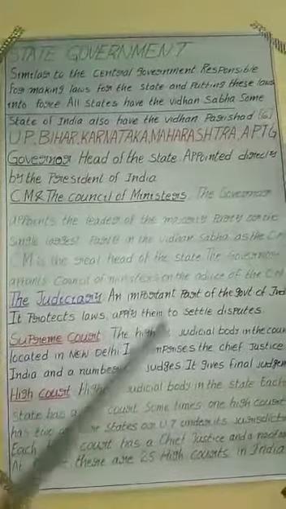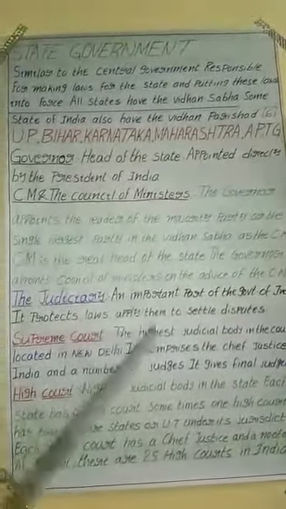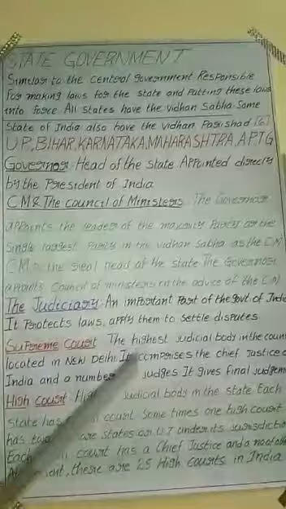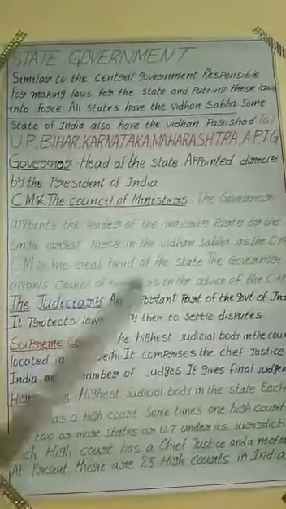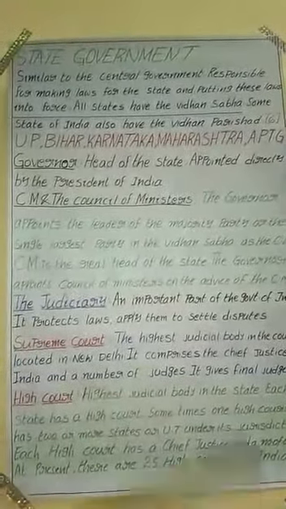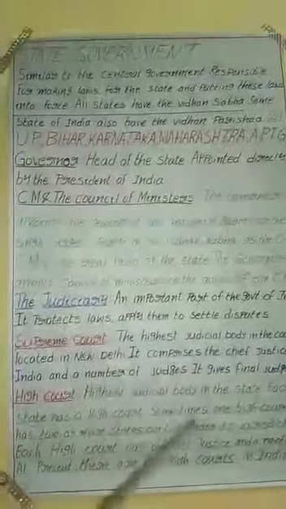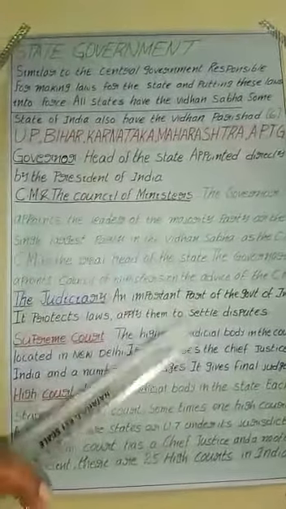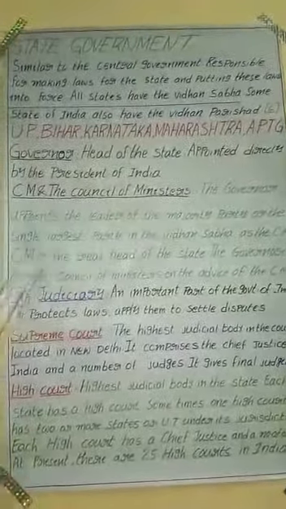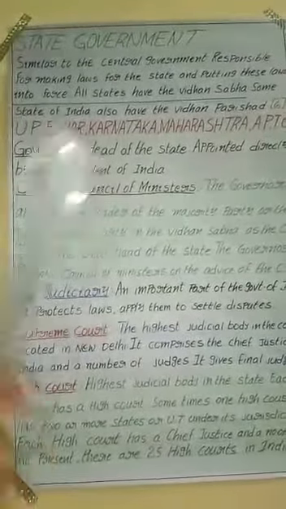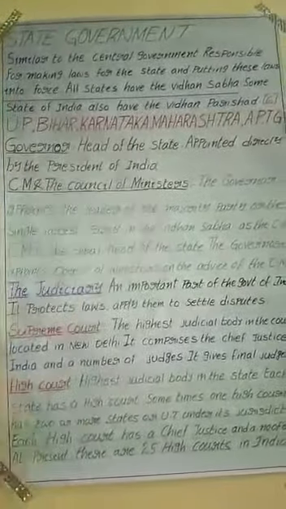Like that, whichever political party gets the majority of the 175 seats, that party's leader will become the chief minister for our Andhra, and it is applicable for all the states also. So the chief minister is the real head of the state. The governor is the nominal head, but the real head of the state is the chief minister, because all the powers are in the hands of the chief minister only.